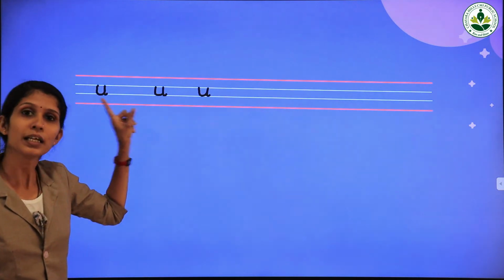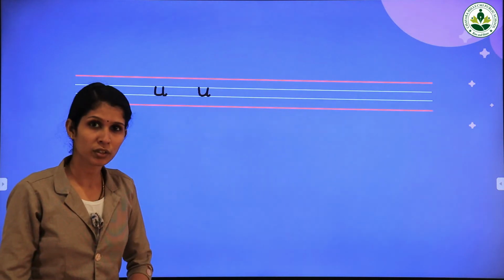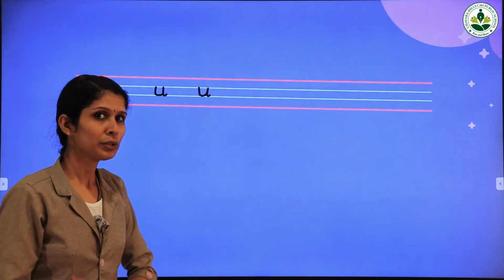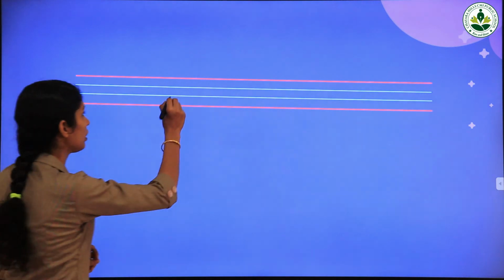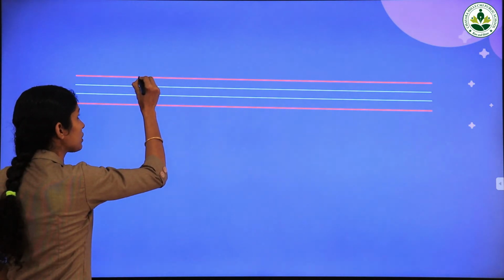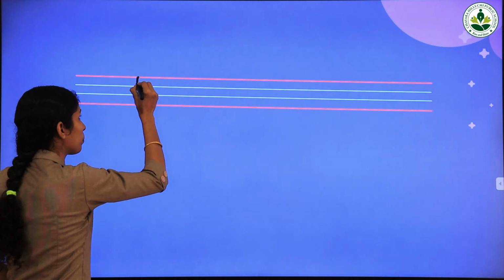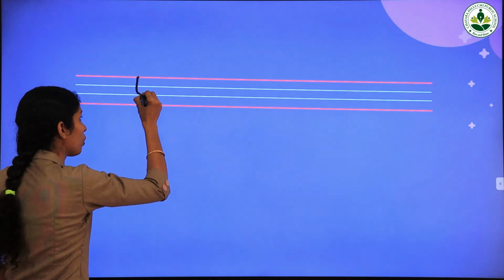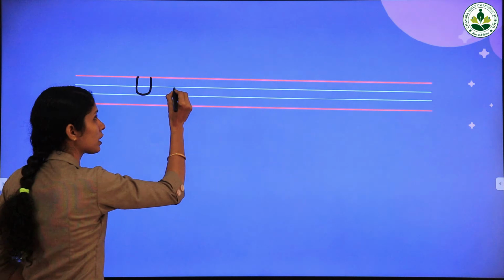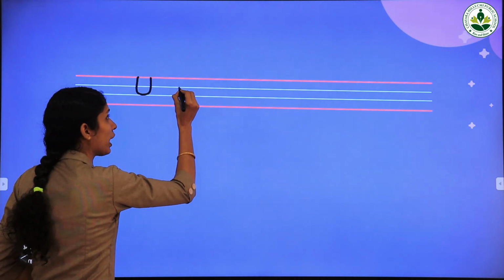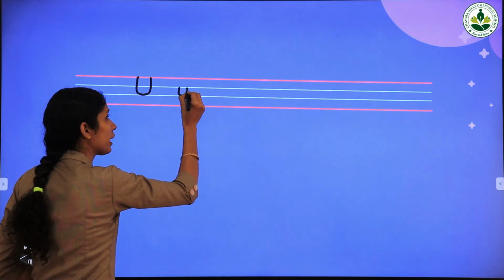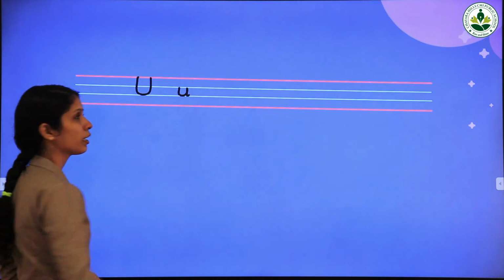Small letter U. Now we are going to trace both capital letter U and small letter U together. Look here. Capital letter U starts from the first red line. It's like a big upward open curve. And our small letter U starts from the first blue line, and it's like a small upward open curve with a small tail.